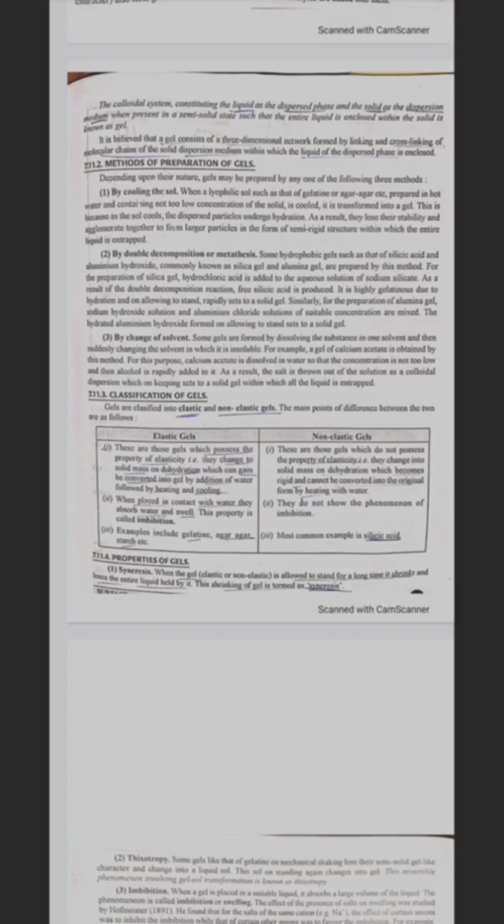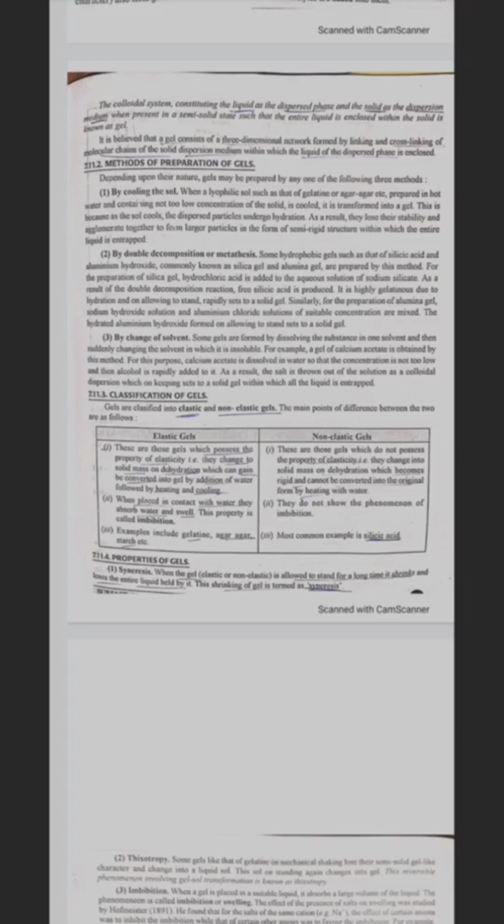On the other side, non-elastic gels are those gels which do not possess the property of elasticity. That is, they change into solid mass on dehydration, which become rigid and cannot be converted into the original form by heating with water. Non-elastic gels do not show the phenomena of imbibition. A non-elastic gel example is silicic acid.